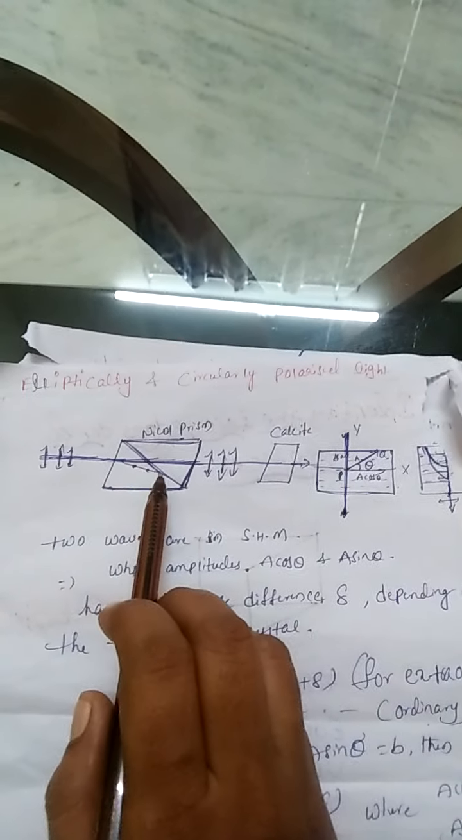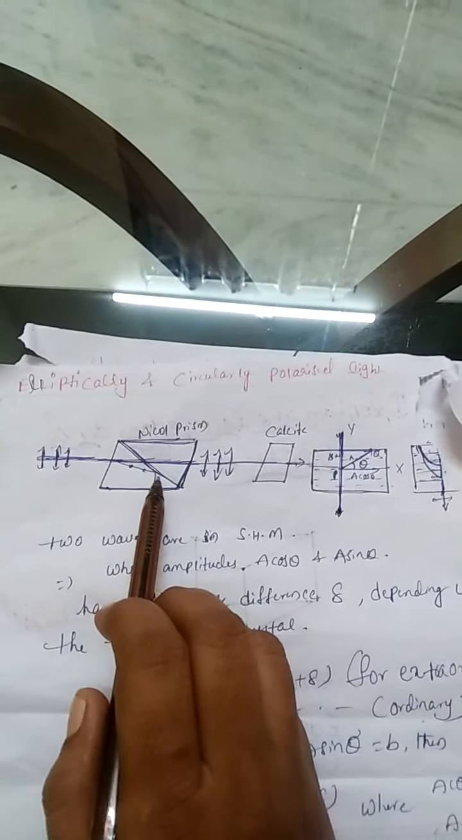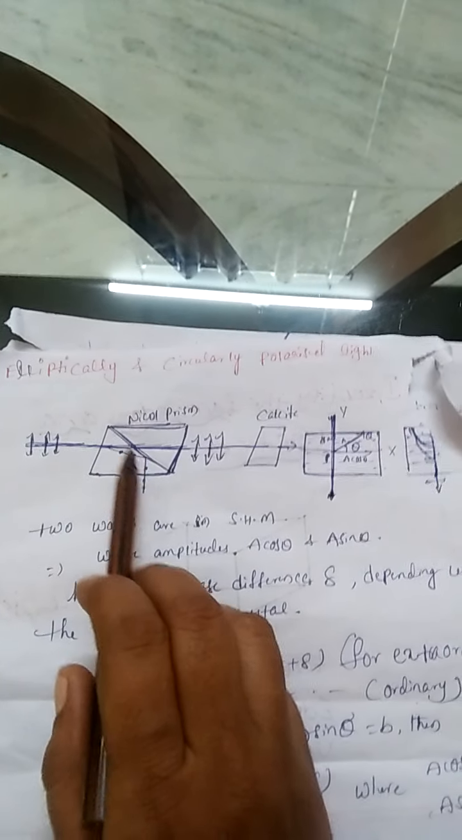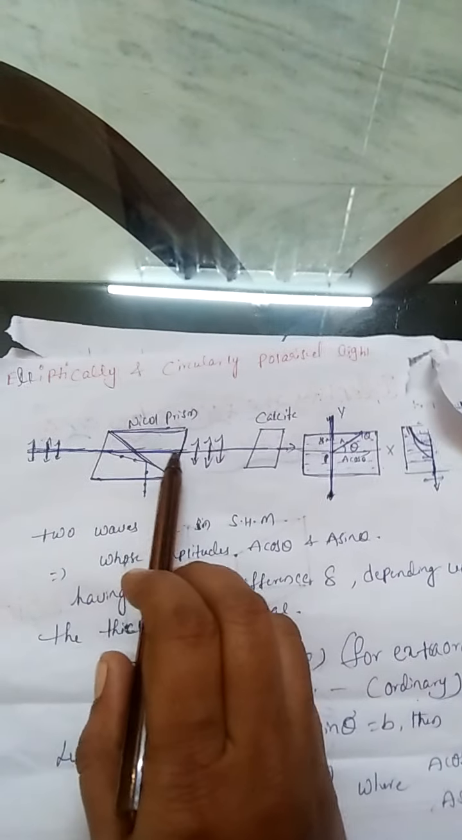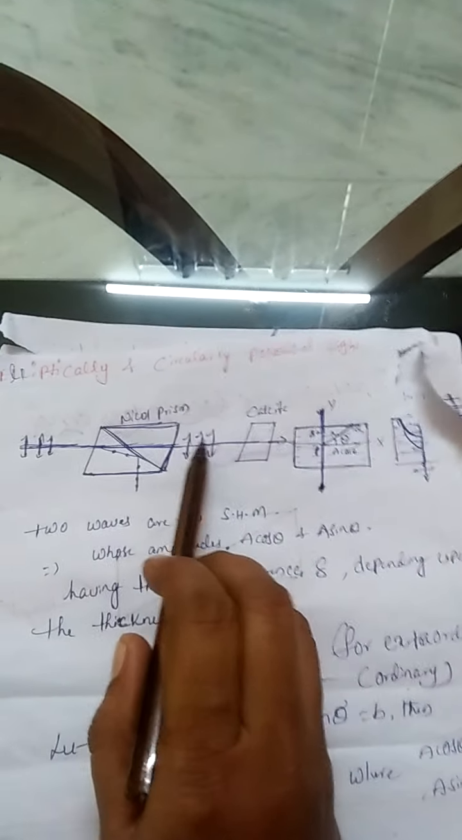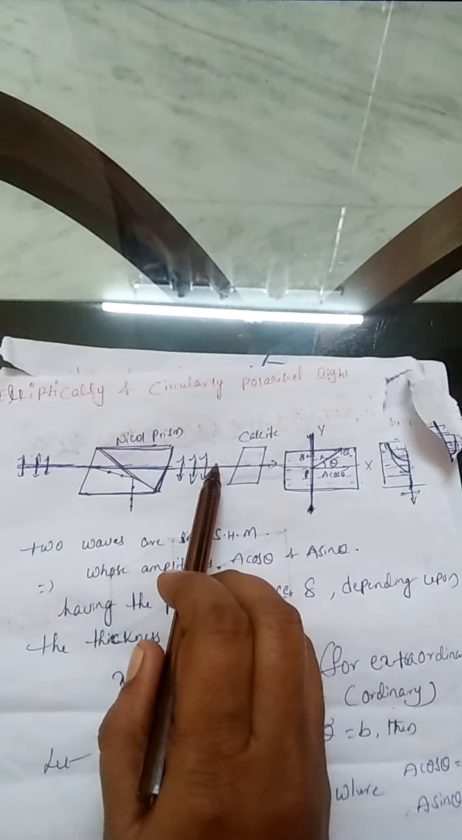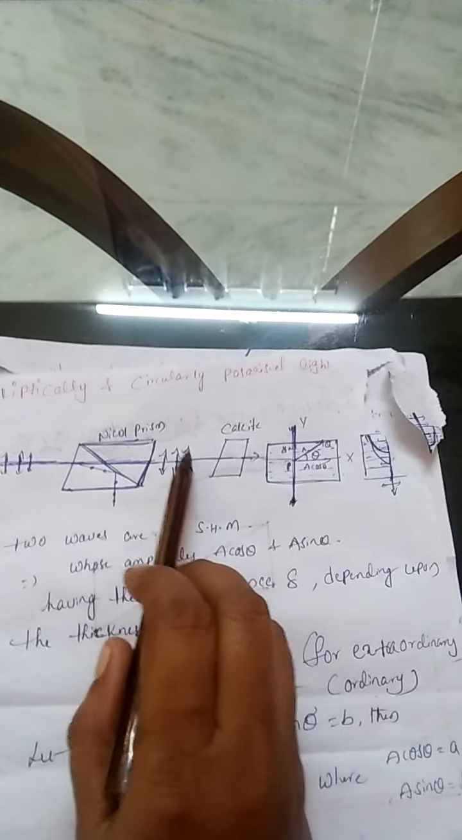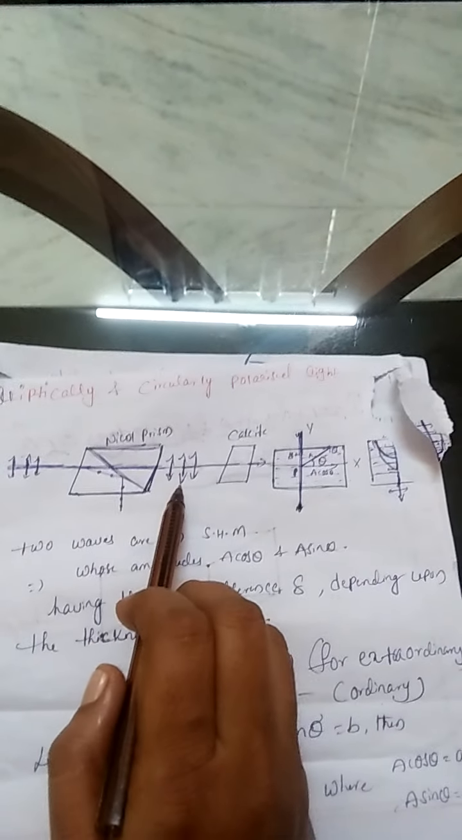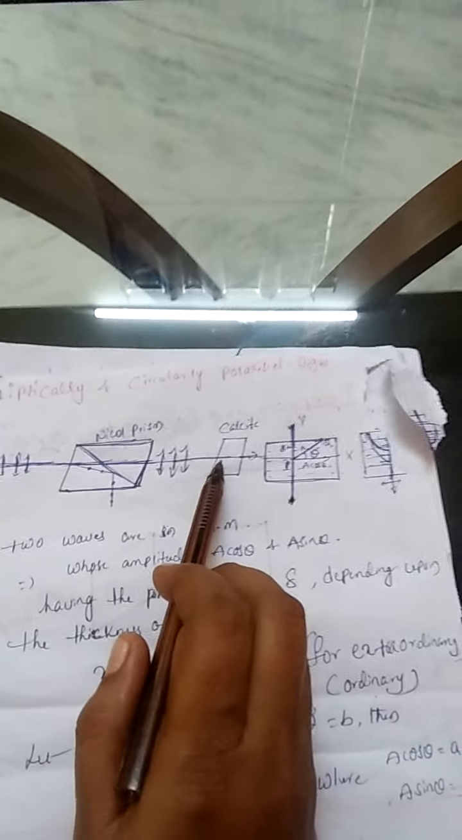By this Nicol prism, one of the rays is totally reflected back and absorbed, and the other type of ray is transmitted through it. So only one type of ray passes through to the outside of the Nicol prism, and this plane polarized light then passes through a calcite crystal.